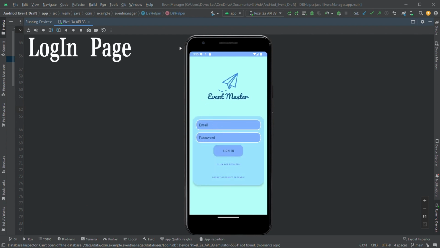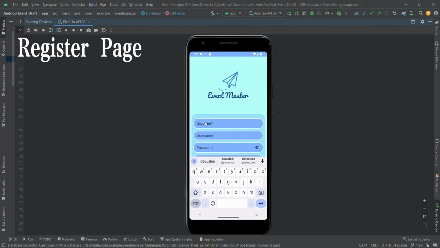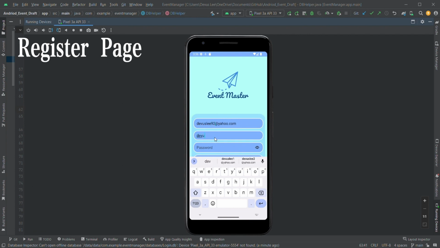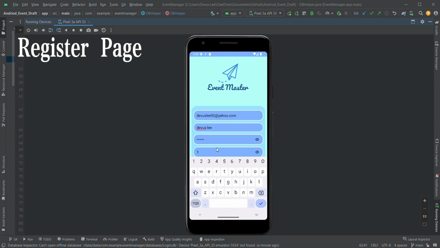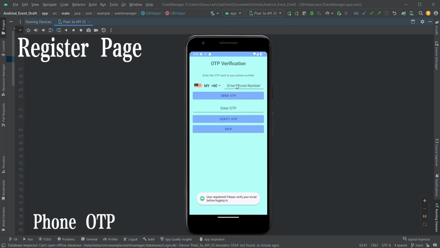From here, you can see that we're in the login screen, but we currently don't have an account. So we're going to go register an account over here. I'm going to type in my credentials right now, called Devus Lee Yu Xuan. Machine R092. And then my name will be Devus Lee. The password will be 123 123 123 123. Now register. So now it's been registered.